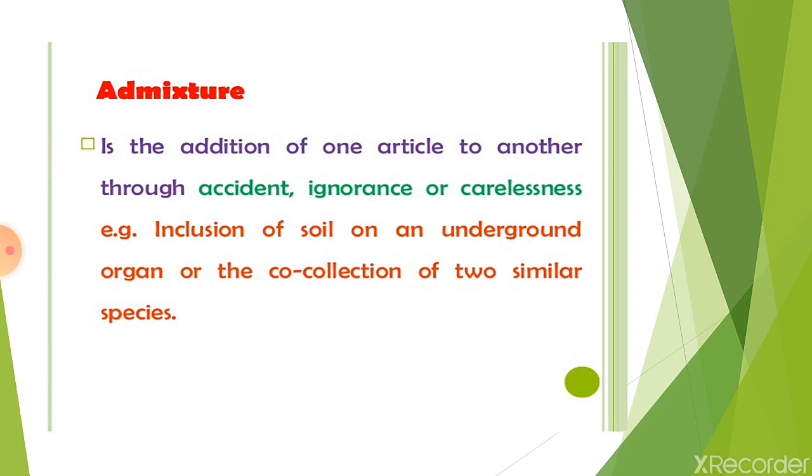For example, inclusion of soil on an underground organ or the co-collection of two similar species. That means you are mixing two drugs, original drug plus the adulterant drug, accidentally or due to ignorance while collection or while handling or due to carelessness.